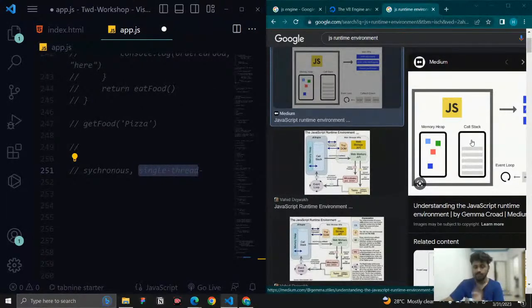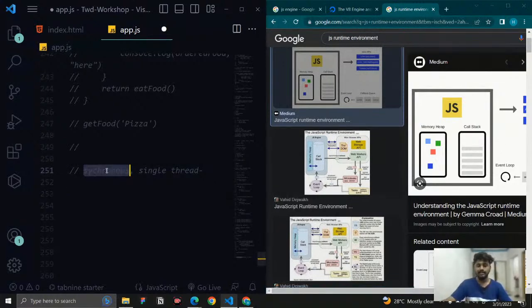Well, by default JavaScript is synchronous and single threaded, but with the help of the JavaScript runtime environment. So who provided this runtime environment? Again, the browsers. With the help of the browsers only, JavaScript is achieving all these things. Whatever we discuss, JavaScript doing this, JavaScript doing that, it is with the help of the browsers that JavaScript performs those things. That kind of magic we are able to do.